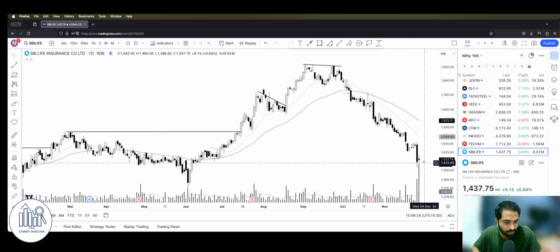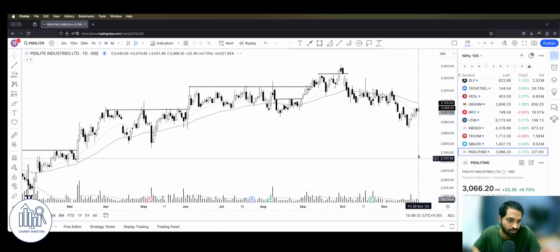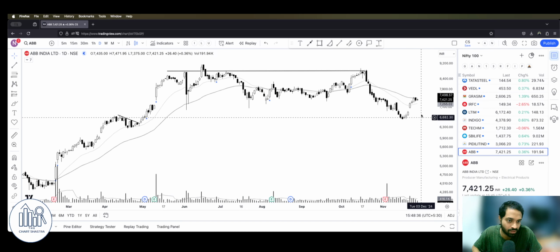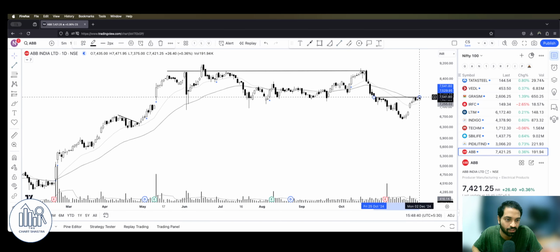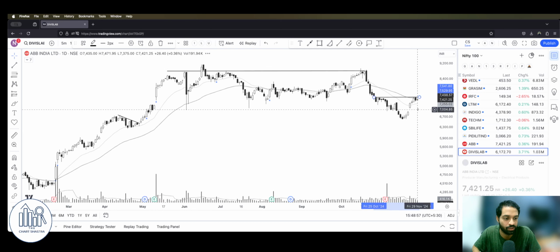Look at it. SBI Life weak, guys. Even today, the stock didn't move much on such a strong day. This is the sign of weakness. Pidilite again, no action here. Very boring stock. ABB looks like we can just draw a line here. Unless and until it breaks above this 7500 we can't start, because this 7500 level, every time it came here it got support and moved up, but this time let's see whether all this supply would be absorbed or not.